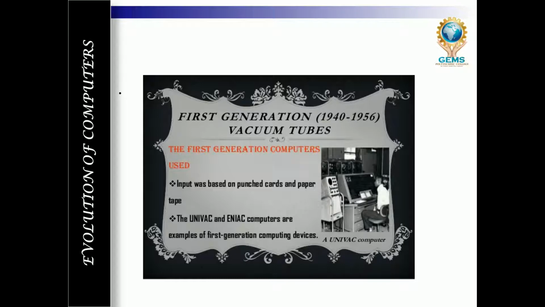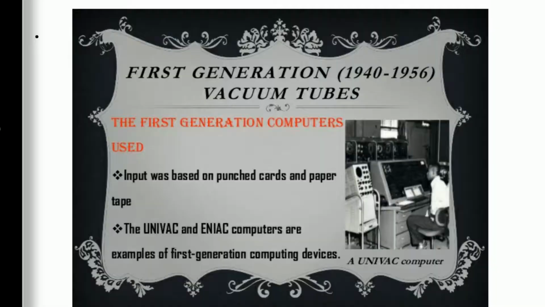What you are able to see in the picture on this monitor is a first generation computer. It's so big. It occupied a lot of space. It was prepared by engineers. What is the specialty of this computer? It was based on punched cards and paper tape. That means at that moment it didn't have keyboards and it didn't have a mouse. They used only punched cards and paper tape.